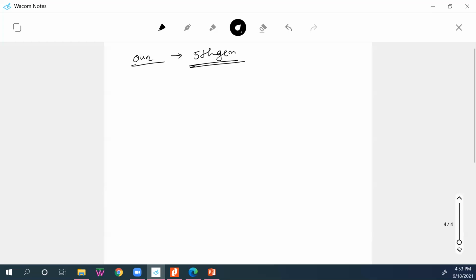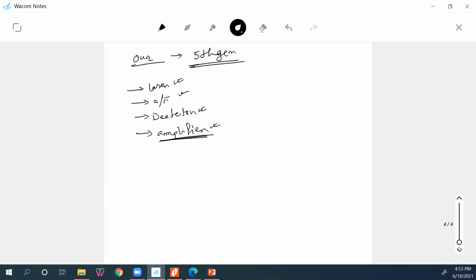So in the fifth generation, what will we have? We will have a laser, an optical fiber, a detector, and an amplifier. When we say amplifier, we mean an optical amplifier. So these are our main components in our optical communication.